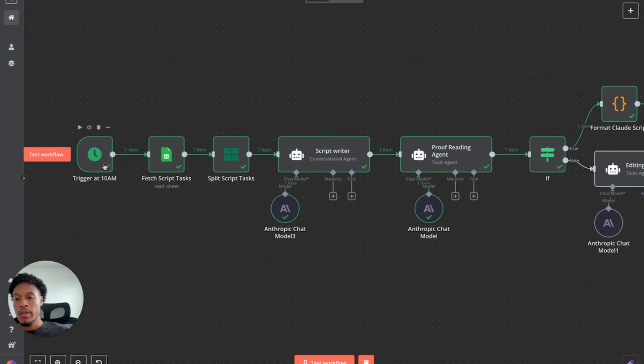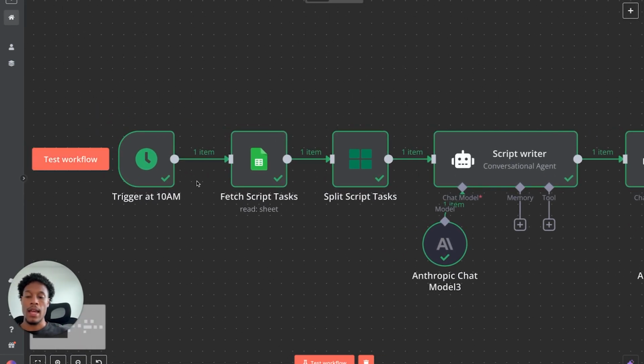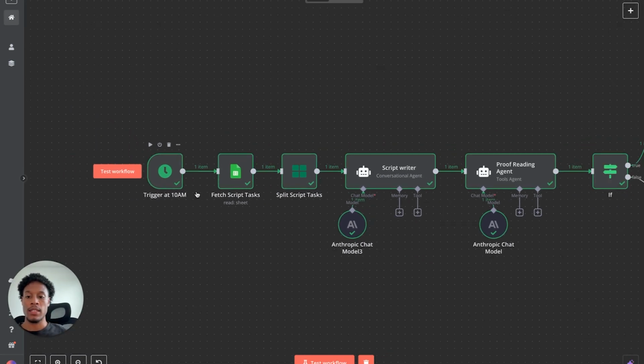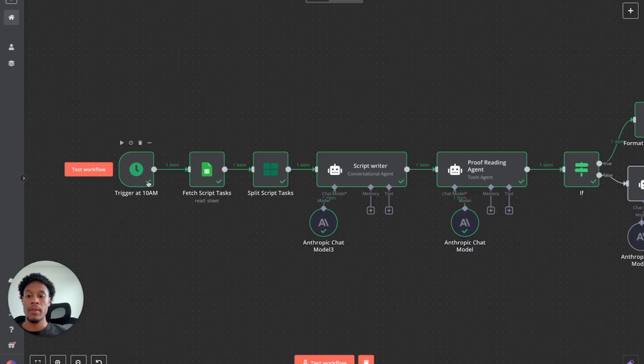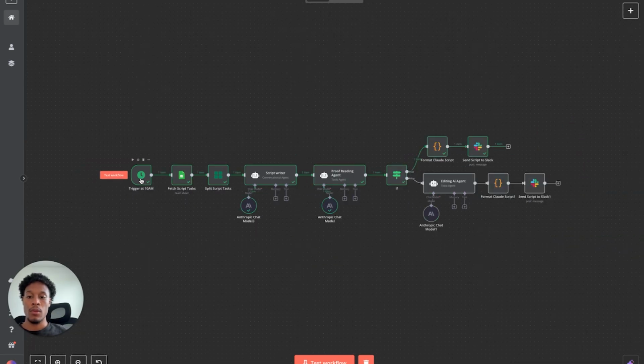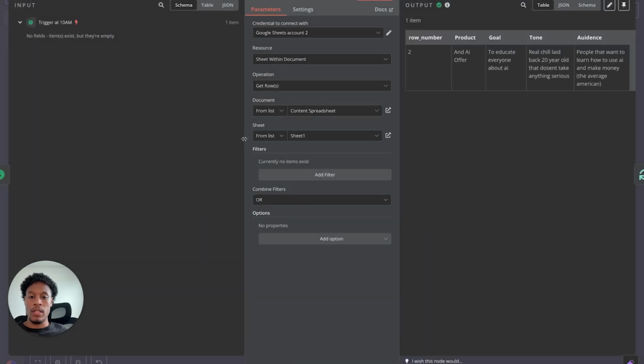But here we have a trigger node that schedules. Essentially, at 10 a.m. every day, it automatically starts. Then what I have over here is a simple Google Sheet. The Google Sheet is where I set up what I essentially want. As you can see here, when you click on this, you can have the product, the goal, the tone, and the audience set up there.